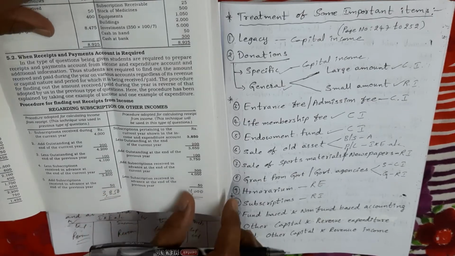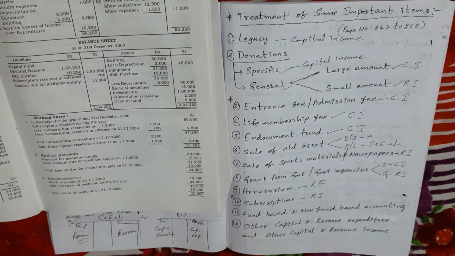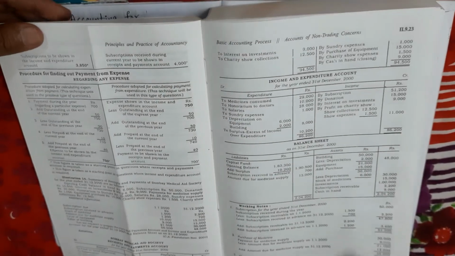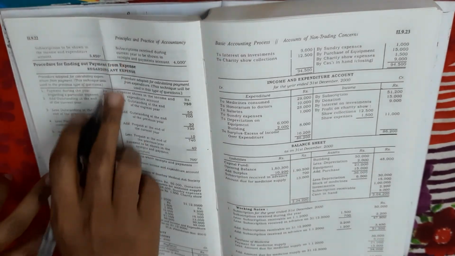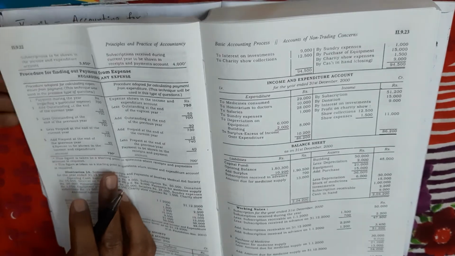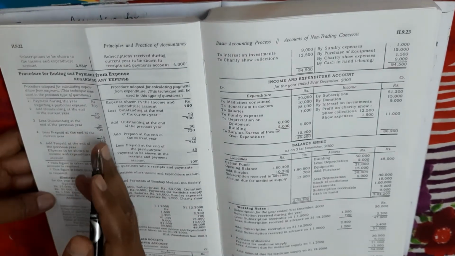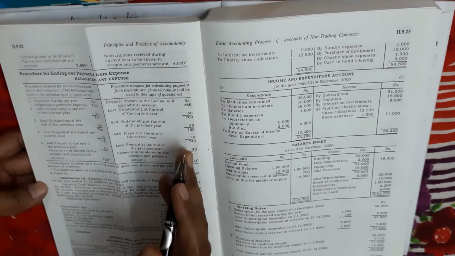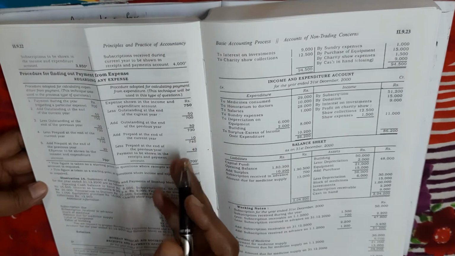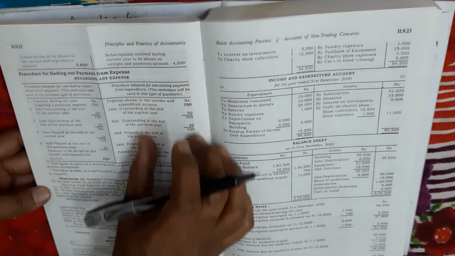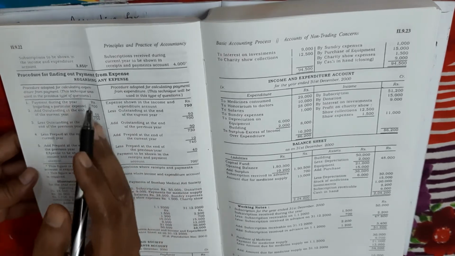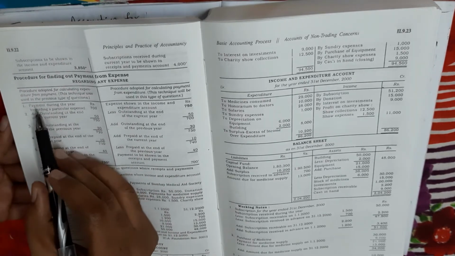Next, I am showing one more example which is related to expenses. Here I showed an income related example, now I am showing an expense related example. See first, here on the left side is the method we followed in the first form of problems, and on the right side is the procedure we have to follow in the second method, regarding any expense. So first I am explaining the first form.